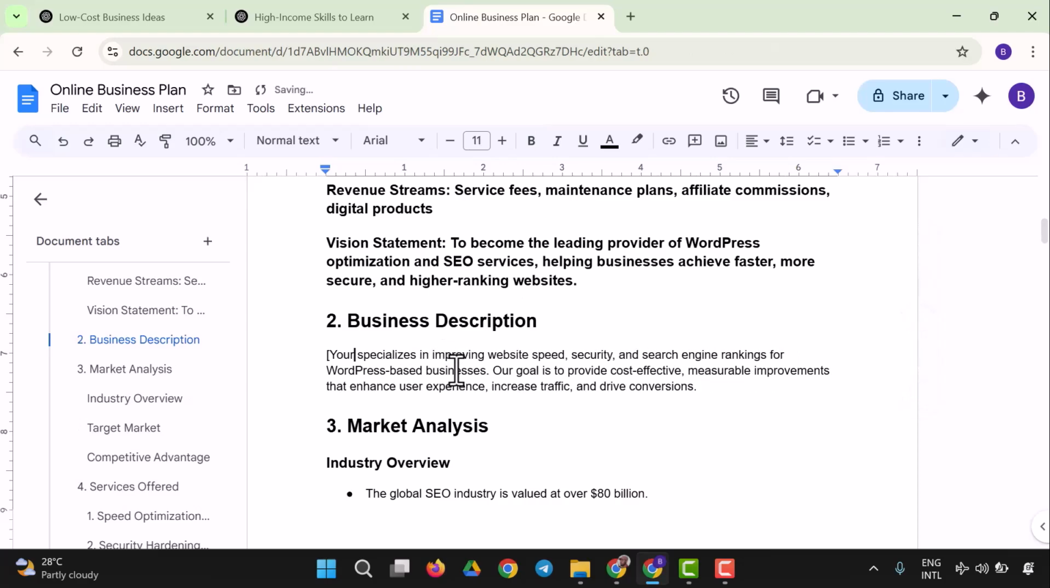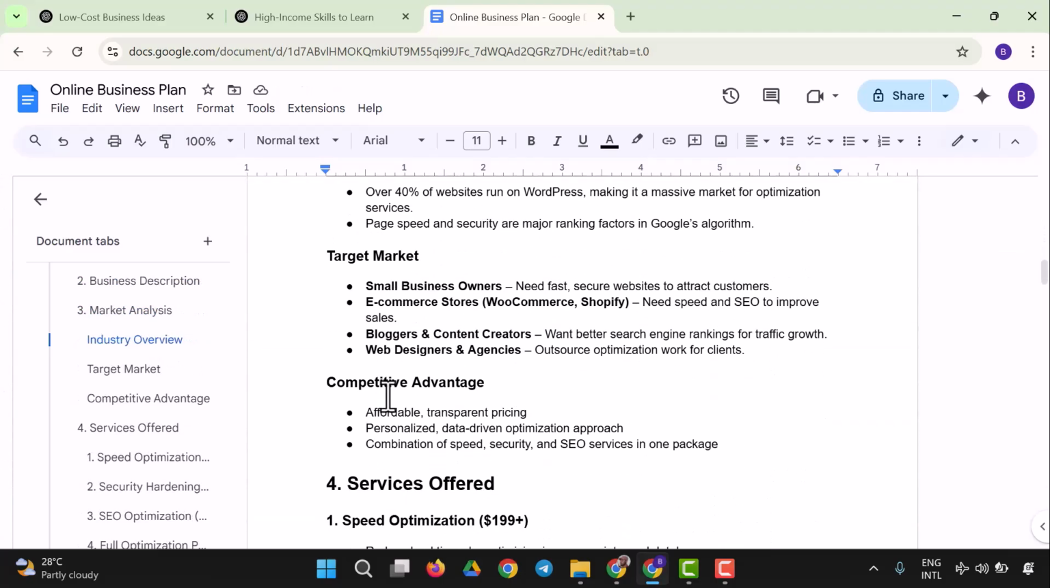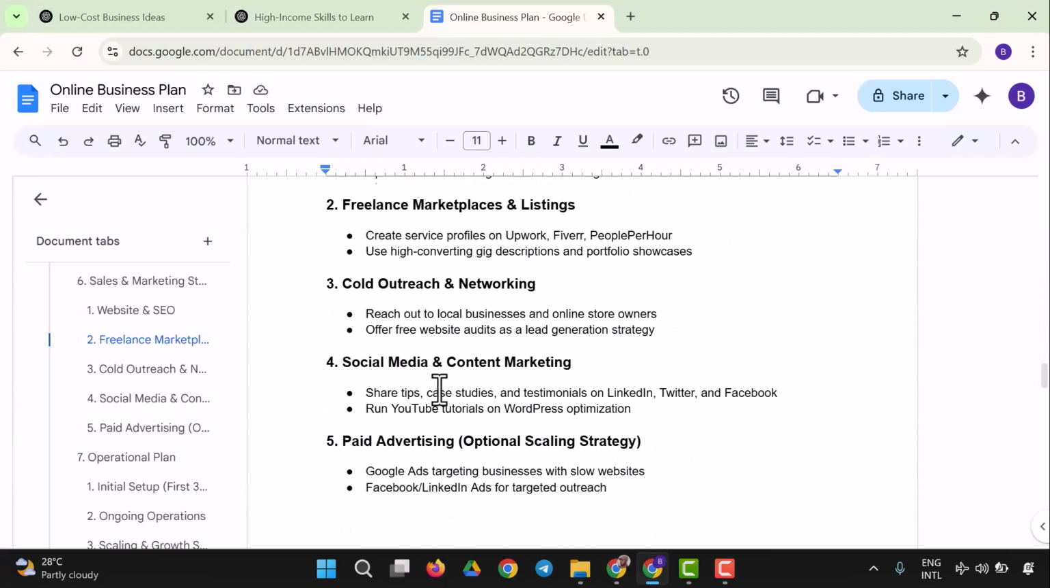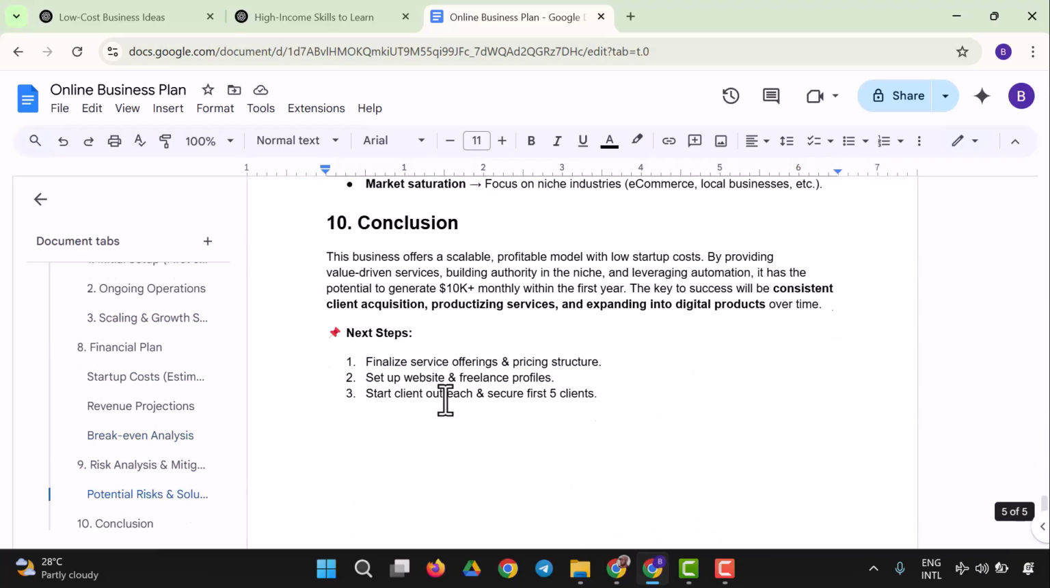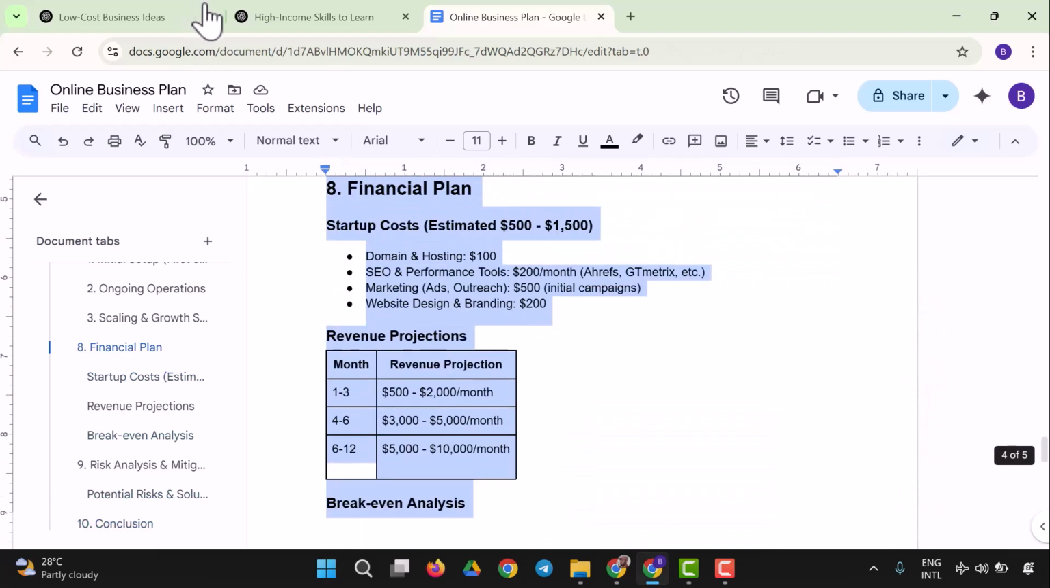So the business description says Billard Creative. So this is Billard Creative, specializes in improving website speed and all that, market analysis, small business owners. So every other thing is right here. So all we have to do now is, this says next step says finalize service offerings and pricing structure, set up website and freelance post profiles, start client outreach, and secure first 5 clients. So let's do this right now.